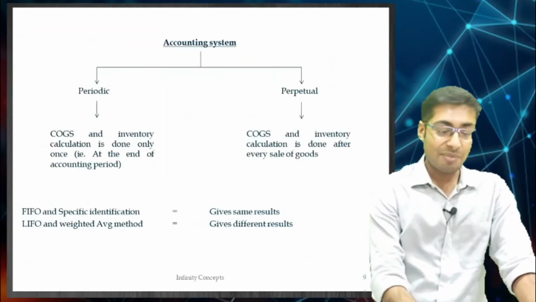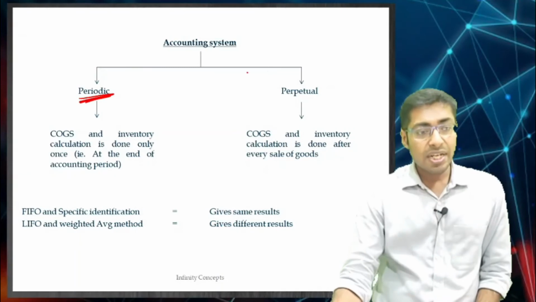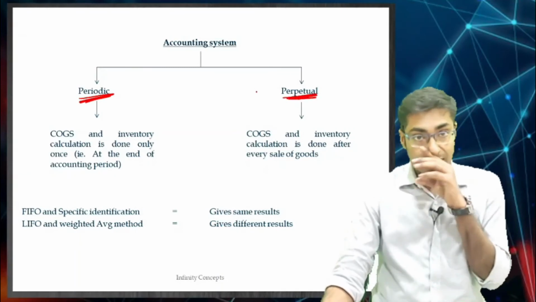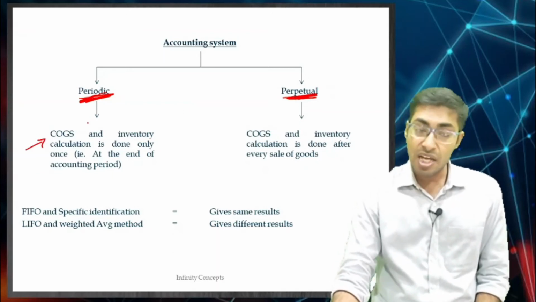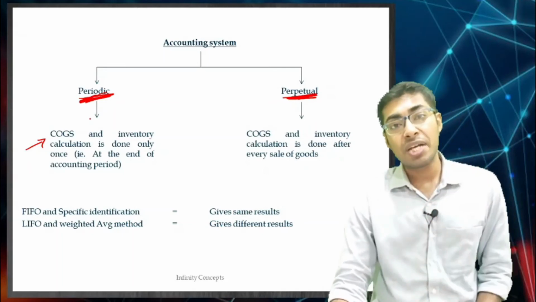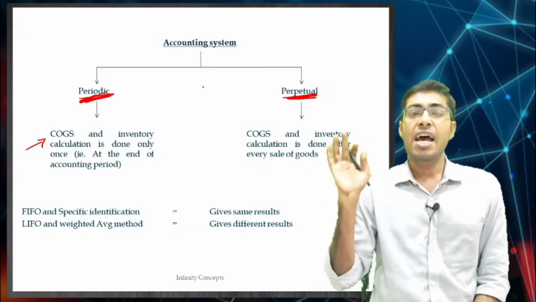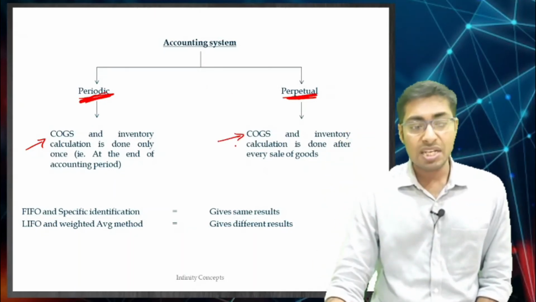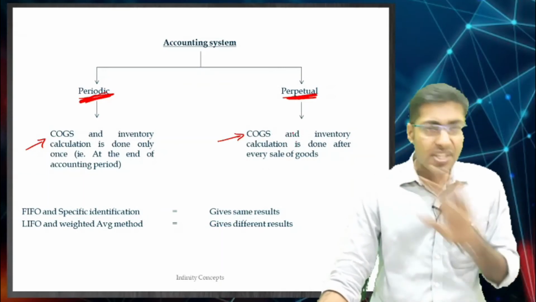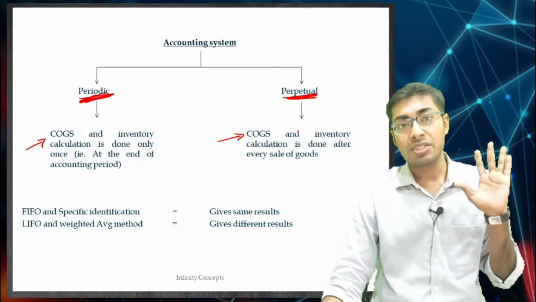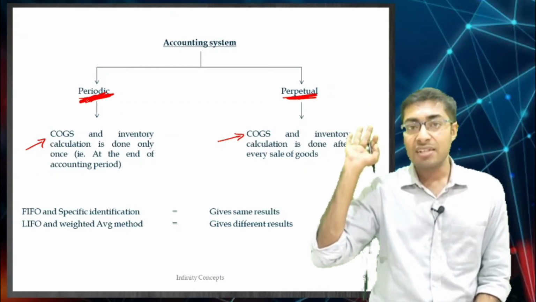Now accounting systems, again an important thing, just from the understanding perspective: periodic accounting and perpetual accounting. Periodic accounting means COGS and inventory calculation is done only once, that is at the end of the accounting period. Perpetual accounting means whenever you make a sale, at that point of time you are going to calculate COGS and inventory of the company. So COGS and inventory calculation is done after every sale. Periodic means at the end of 1 year you will be doing the calculation of COGS and inventory.